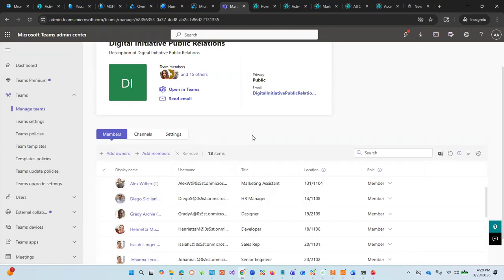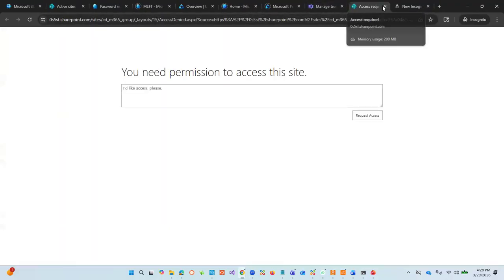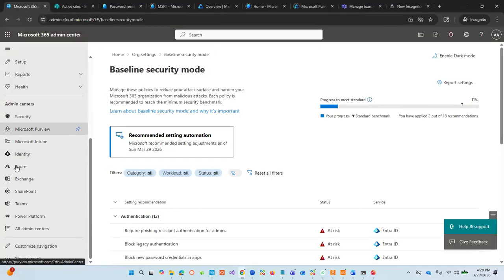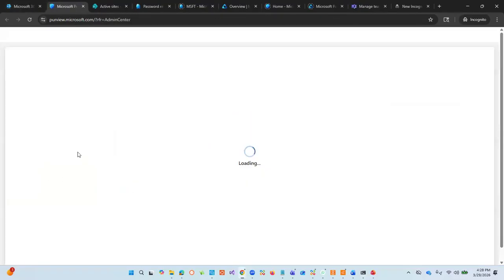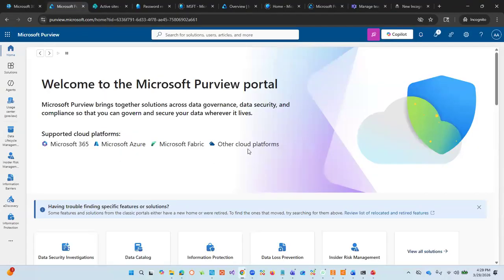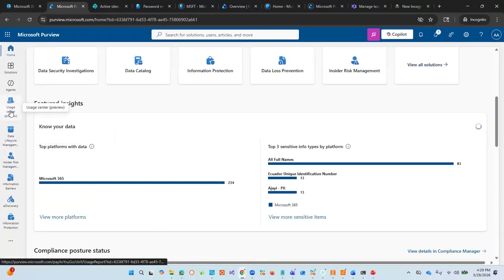On the aspect of Purview, we can go to our general admin center, and then we can go to Microsoft Purview. I think I did mention a few things when it comes to DLP. I will go more in depth when we go to the advanced class, trying to create the DLP rules. Under the solutions,